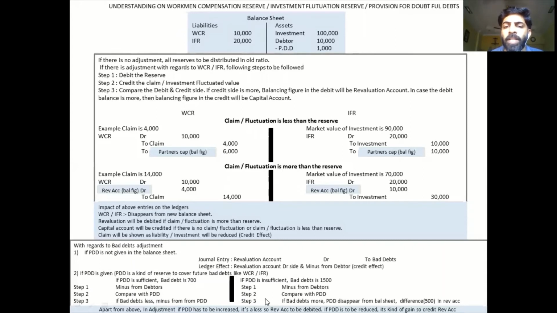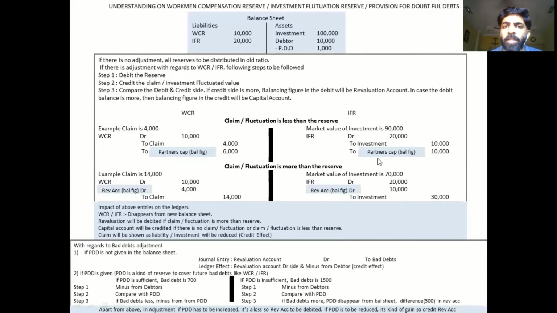All right. Now let's see the extreme right case. This time the bad debts is 1500. So we will go with our first step: 1500 would be minus from the debtor. And what is the second step? We have to compare it with the PDD. You have only 1000 PDD and the bad debts is 1500. So your actual loss is what? 500. And that 500 you are going to record in the revaluation.